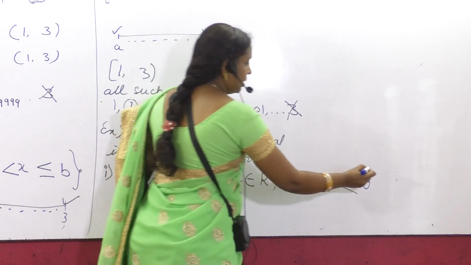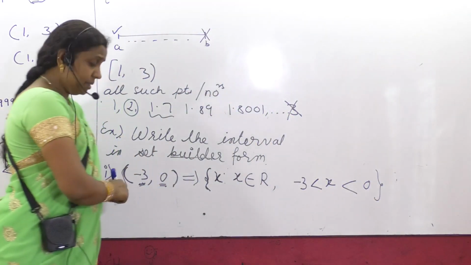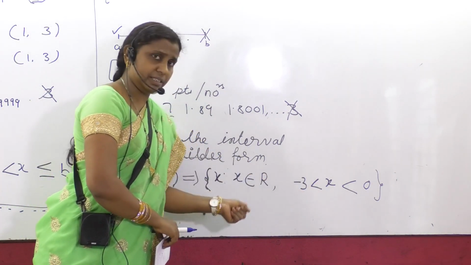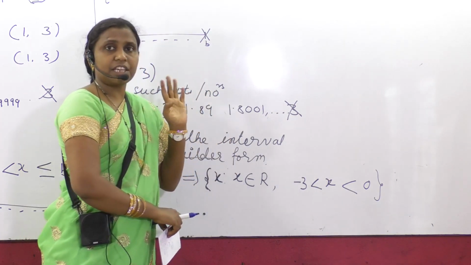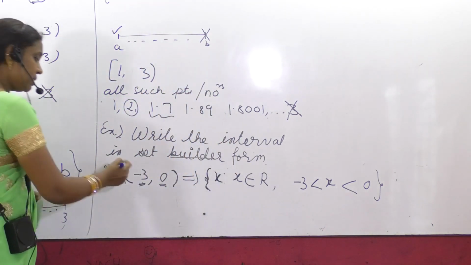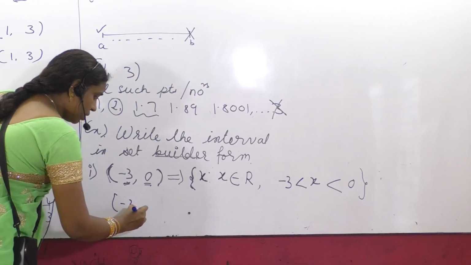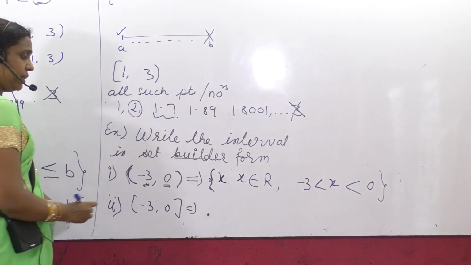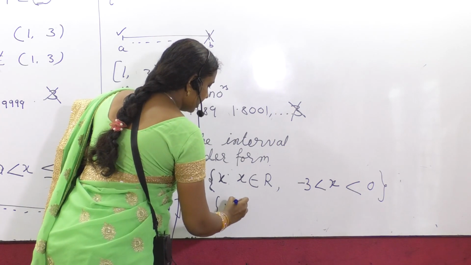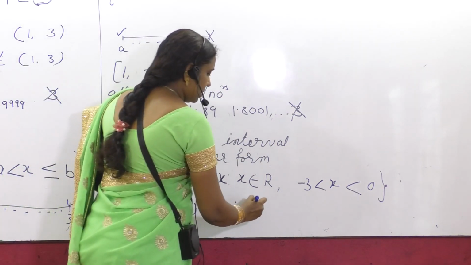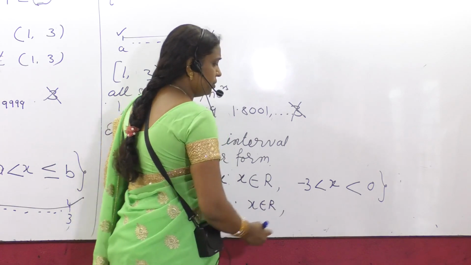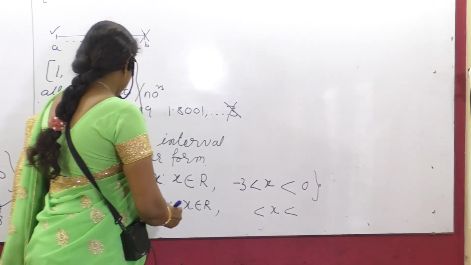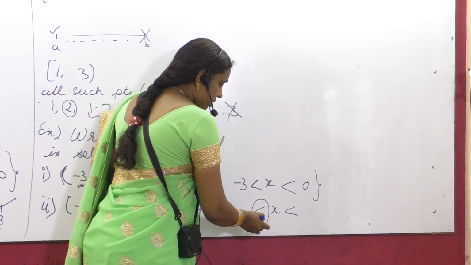Did you understand me? (-3, 0) means X should be strictly greater than -3 and strictly less than 0. Suppose I write the same -3, 0 as a closed interval. What would your answer have been? Can you guess? Everything is similar to the construction, the words whatever you use. Only where it differs is the inequality. Check this.